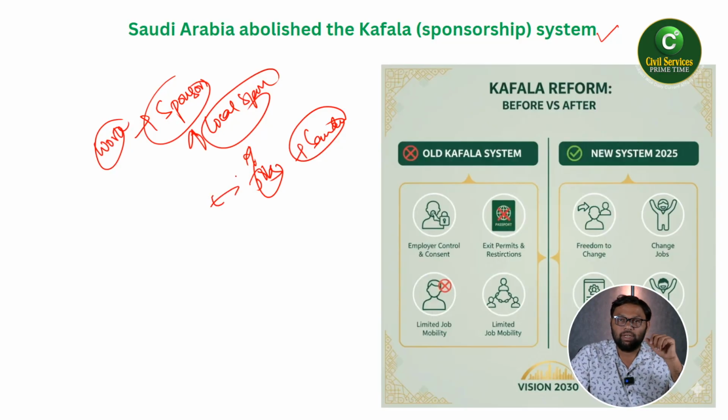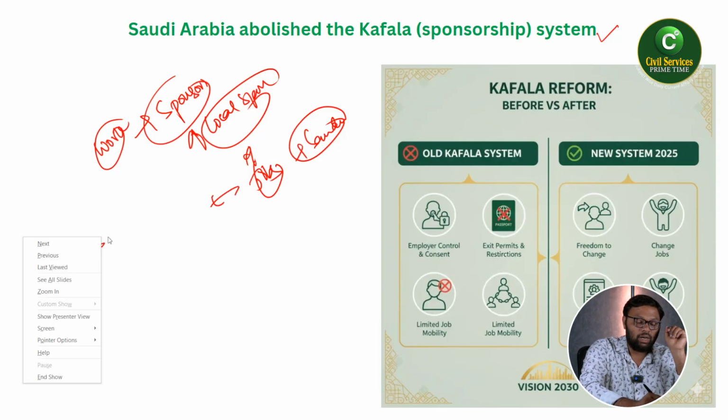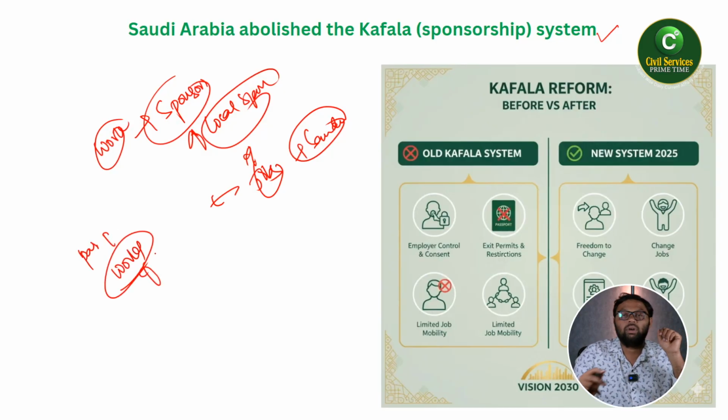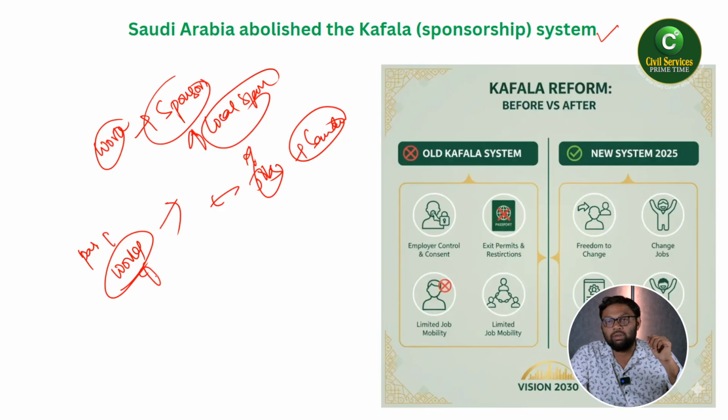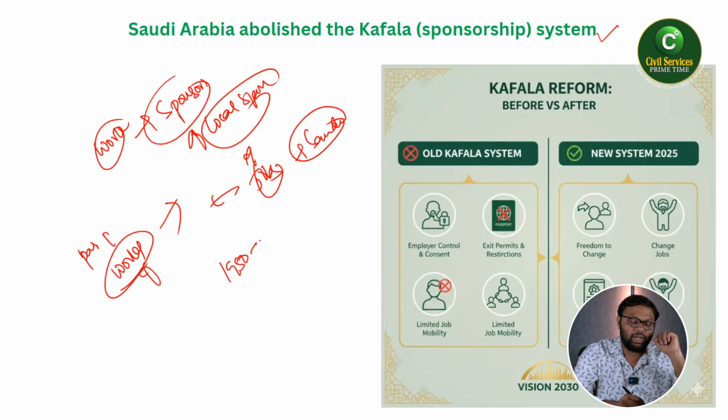They will take away your passport and control your work. And if you want to move from one work location or residency to another, you have to take permission from this kafala. That is the earlier system, which was prevalent from the 1950s and 60s till 2025.